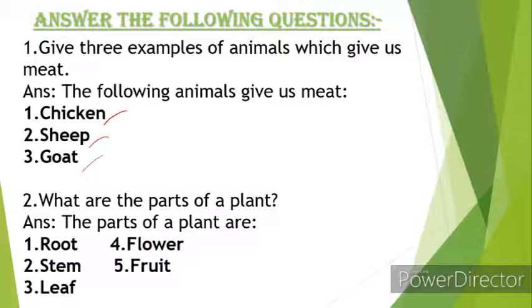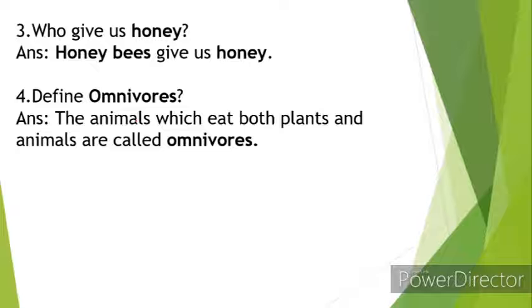What are the parts of a plant? As I told in the beginning of the video, I told some parts of a plant, right? So root is a part of a plant, stem, leaf, and flower, fruit are parts of a plant. So who gives us honey? So as I told, honeybees give us honey, right? So it's very easy to recall it, right? So honeybees give us honey.